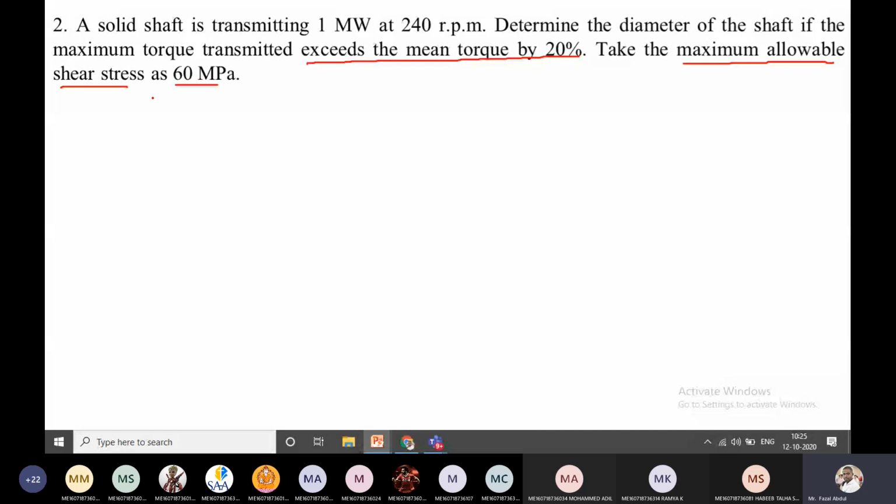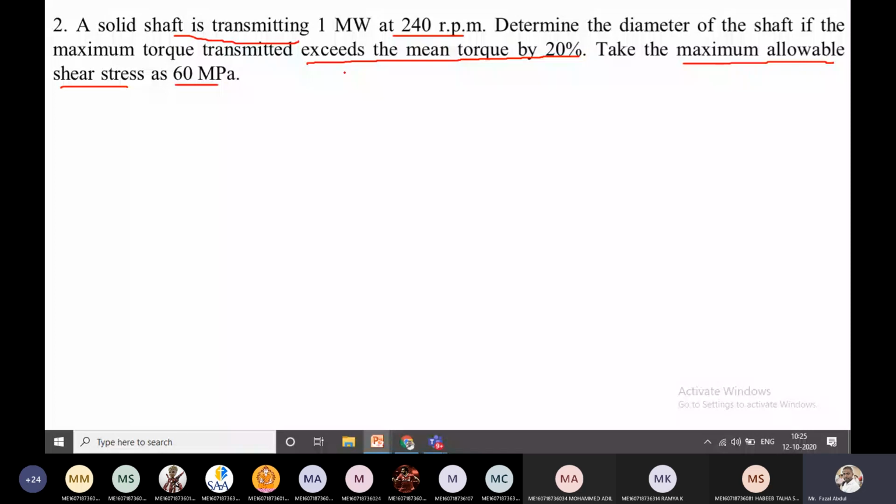In the strength criteria, the first category is that the shaft is subjected to pure torsion. By seeing the given data, we conclude like this. The given data is allowable shear stress, the power transmitted, and the rpm. There is no data regarding bending. Whatever data appears in this question totally represents the torque.